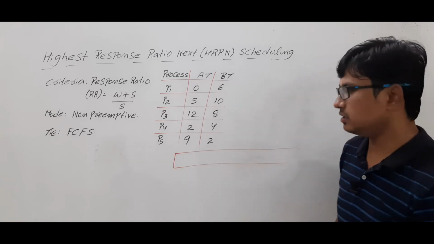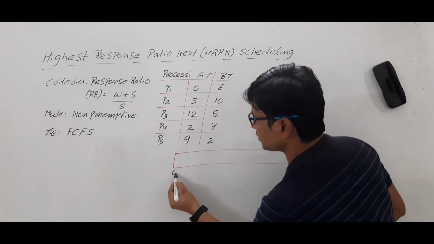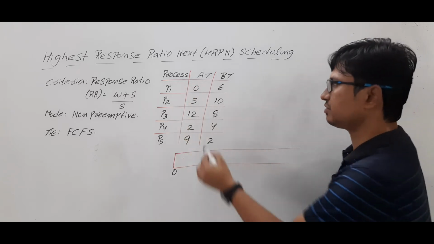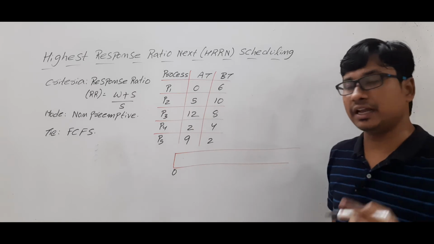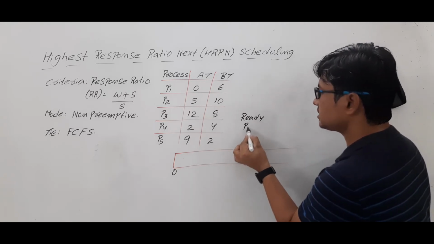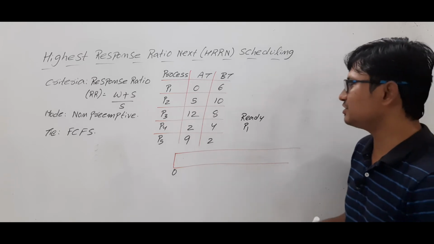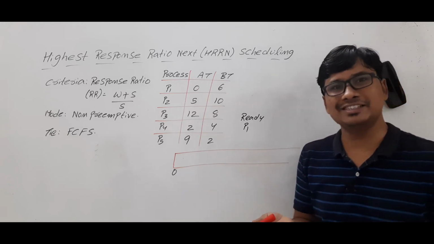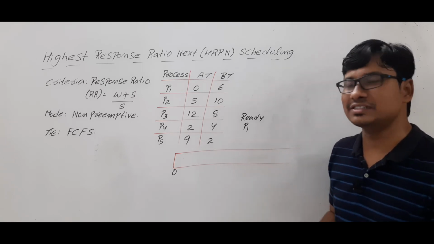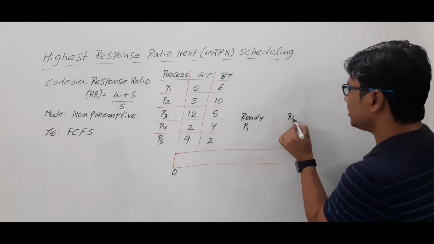Always the Gantt chart will start from 0 units of time. Look at the process which have arrived at 0 units of time. Yes, process P1 has arrived, so process P1 is there in the ready state. There is no other process which is competing. If no other process is competing, why should we compute the response ratio? Because only this one is there. So we should not make the CPU idle.